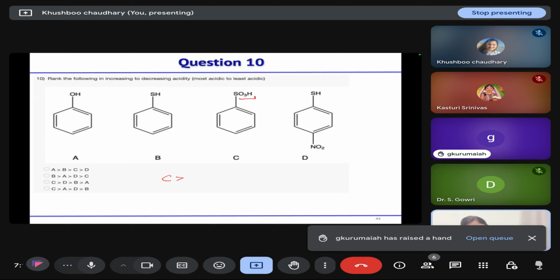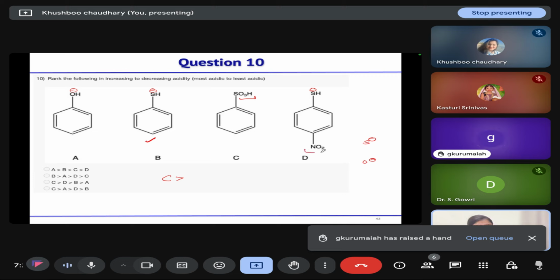Then among thiophenol and phenol, which one is more acidic? Sulfur has the bigger size, so it can stabilize the negative charge better than oxygen. So thiols are more acidic than phenols.